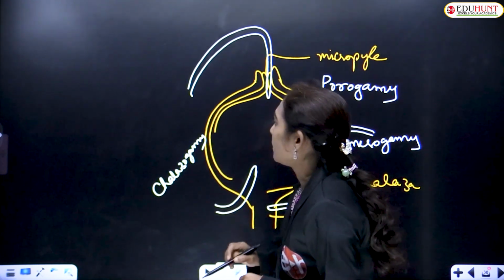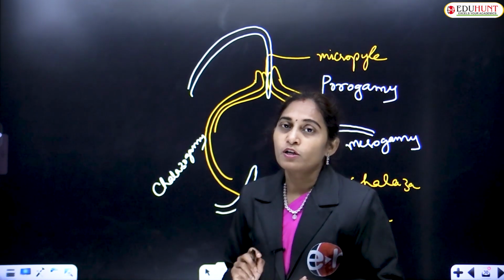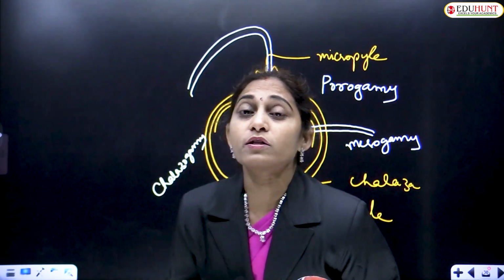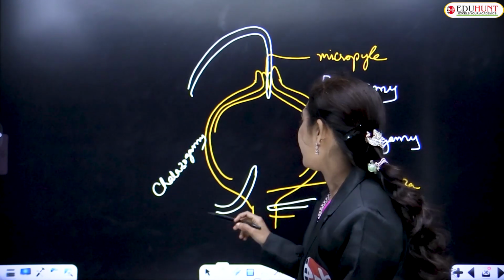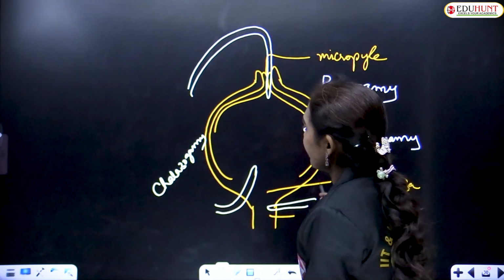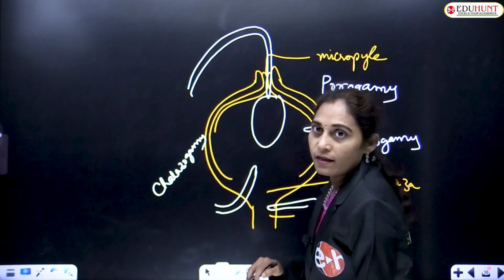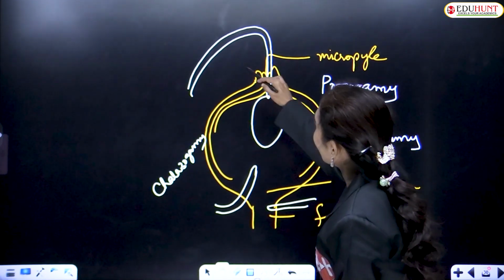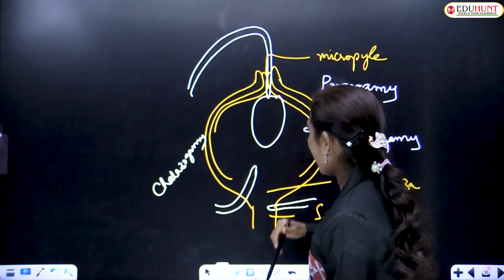So remember: porogamy is entry through the micropyle, mesogamy is entry through the funicle or integuments, and chalazogamy is entry through the chalaza. In any direction it may enter, but the ultimate goal is to reach the egg cell in the embryo sac, and finally it reaches the embryo sac through the micropyle only.